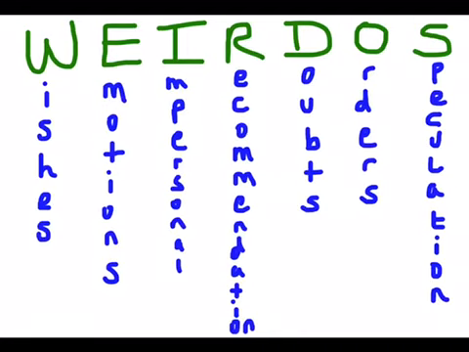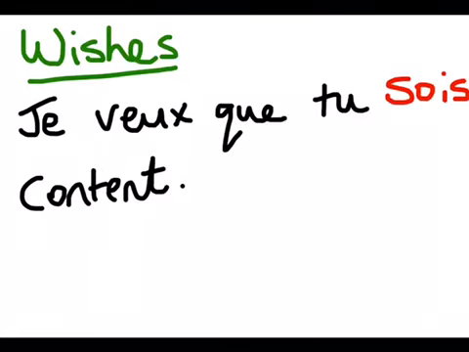Basically it's all to do with if you're not 100% certain on something, or if you're expressing something that's purely an opinion. Facts aren't included in the subjunctive, but it's anything which is a little bit doubtful, because things like your wishes and emotions are quite hard to prove. So if there's anything a little bit hazy, then that is when you would use the subjunctive in French. Let's go through a few examples.